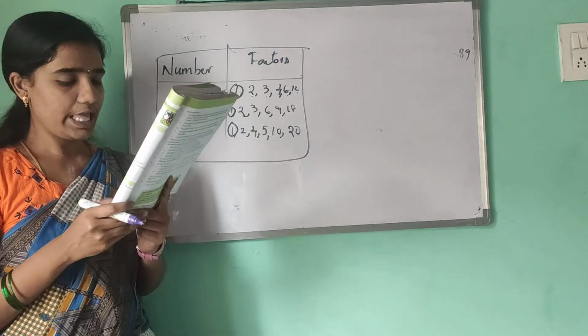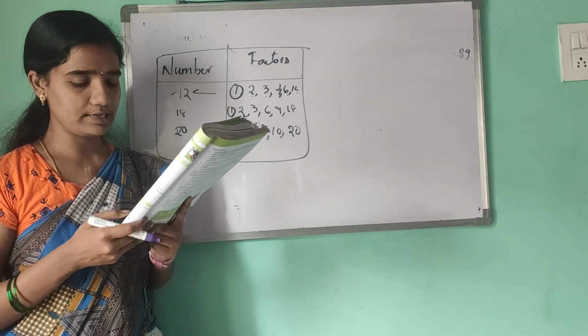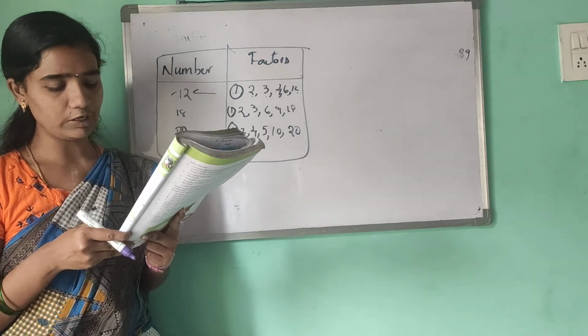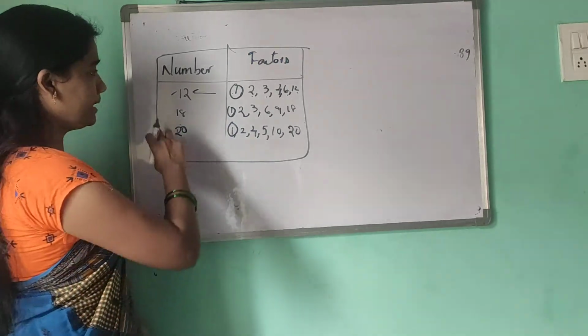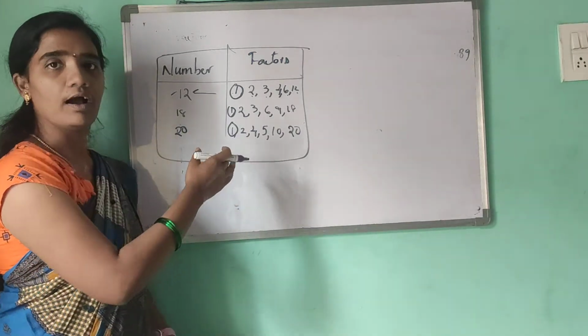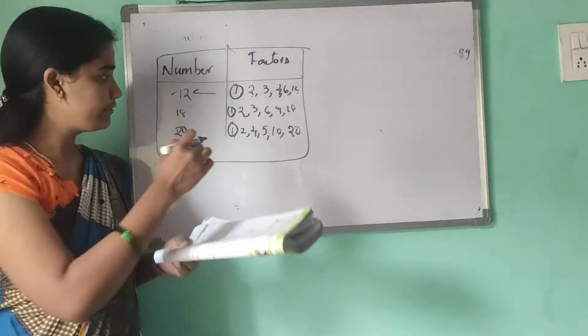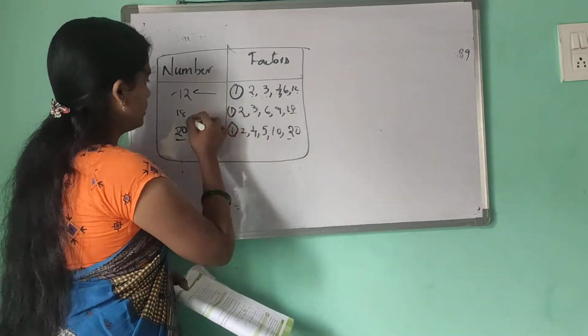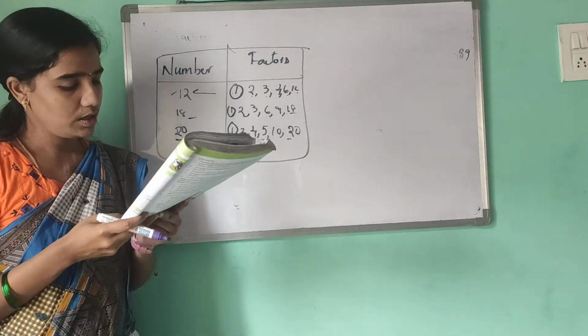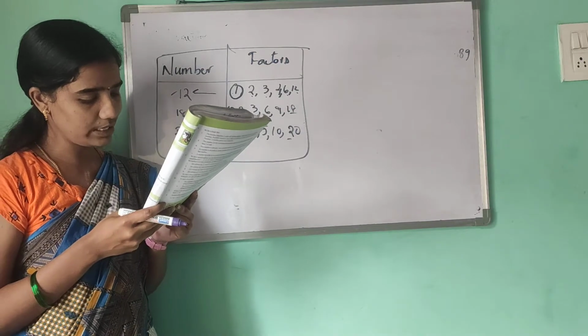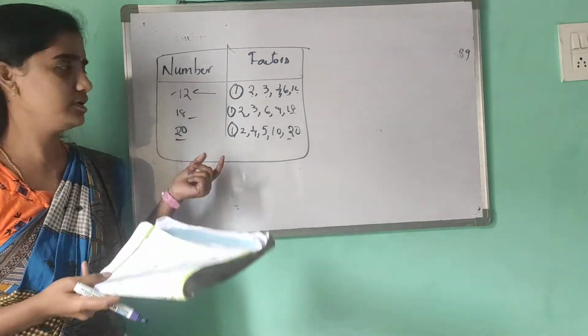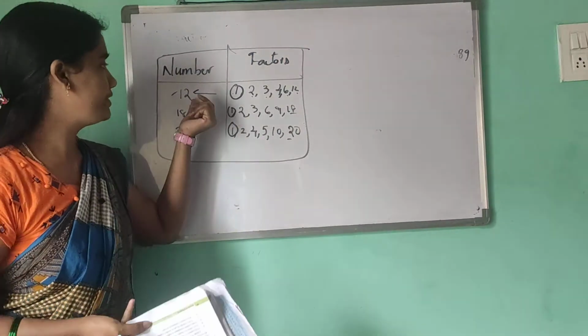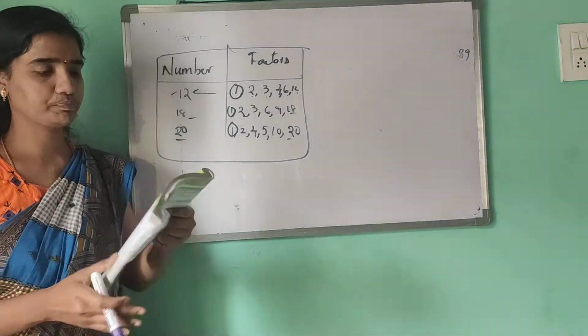Coming to the fifth one: every multiple of a given number is greater than or equal to that number. Coming to the next one: every number is a multiple of itself. Yes, absolutely, every number is a multiple of itself.